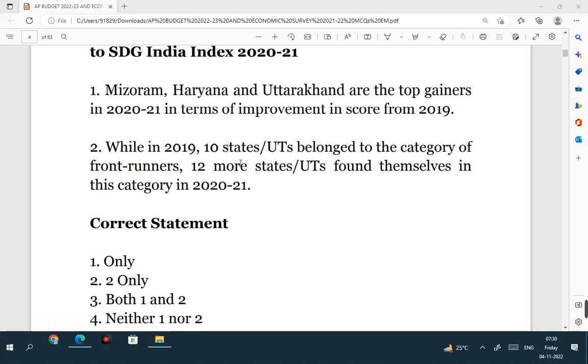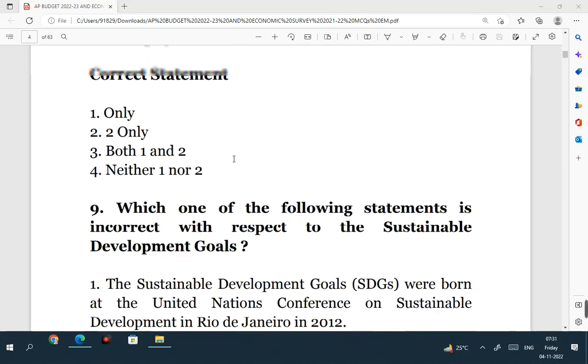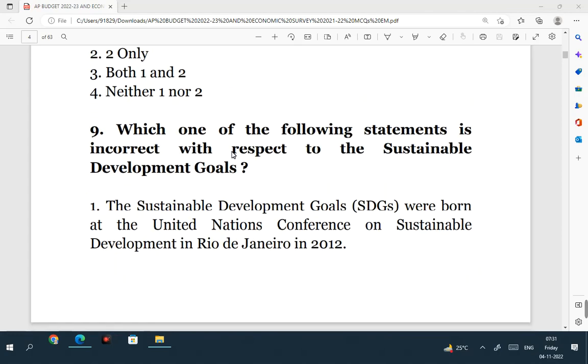While in 2019, 10 states or UTs belonged to the category of frontrunners, 12 more states found themselves in this category in 2020-21. This is also a right statement. In the second edition of SDG India Index, there were only 10 states in the category of frontrunners. But later on in 2020-21 index, that is the third edition, another 12 were added. So now we have a total of 22 states or union territories in this category of frontrunner. Then, here the answer is correct statement both 1 and 2.